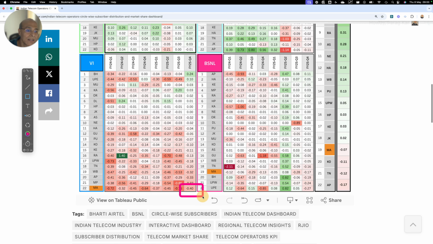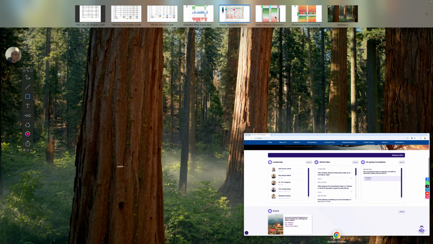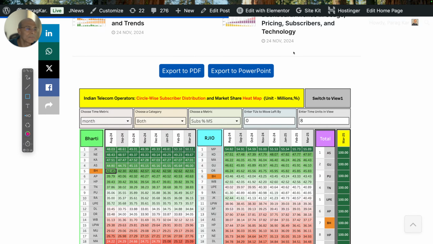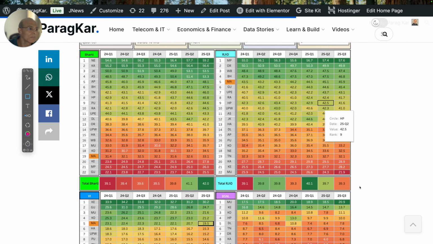And this is a concern. Vodafone Idea is losing in Maharashtra, 0.4 million, right? And BSNL is also losing. So this is a matter of concern. It's an important circle for Vodafone Idea, right? So then let's do Gujarat and we'll close, because it is not possible for me to cover each and everything in a short window of time.